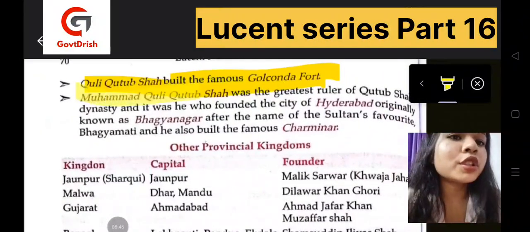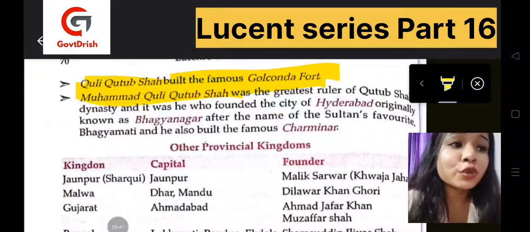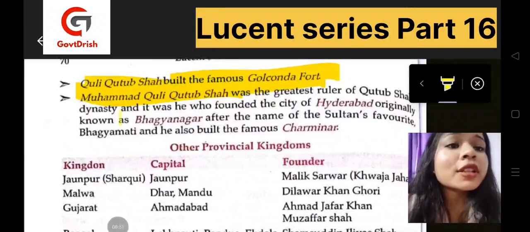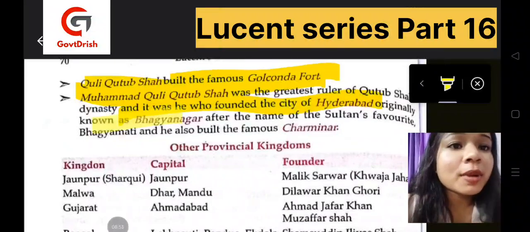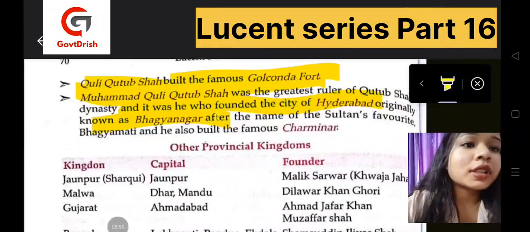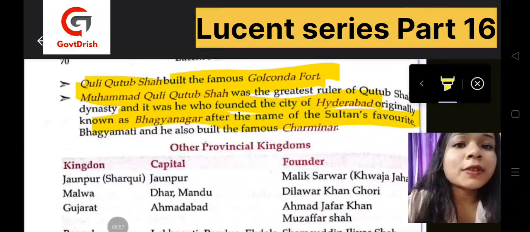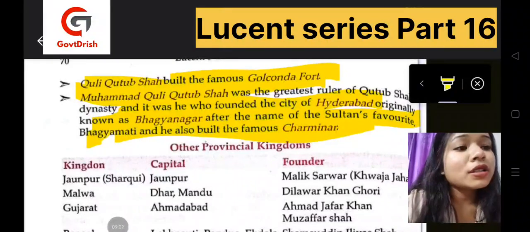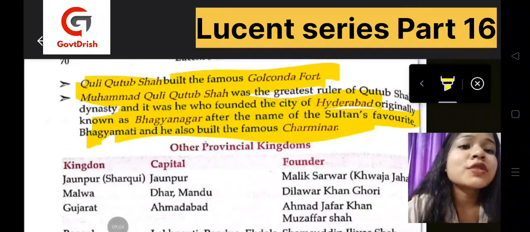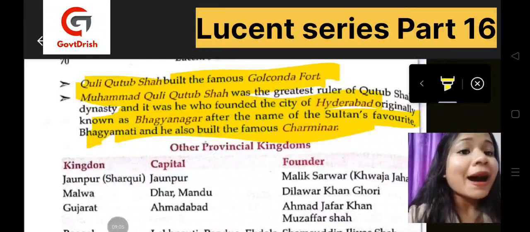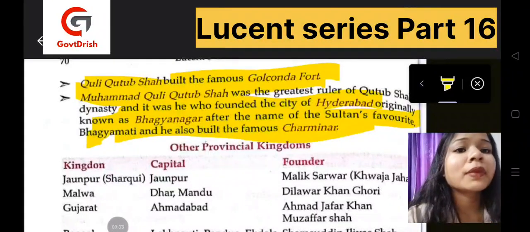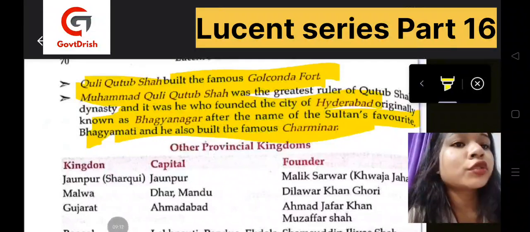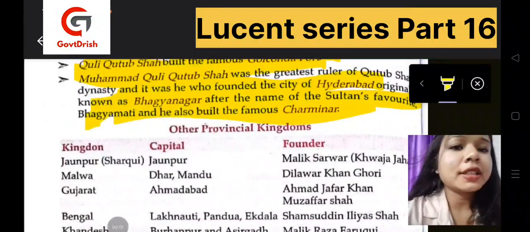Then we have Muhammad Quli Qutub Shah, one of the greatest rulers of the Qutub Shah dynasty, who founded the city of Hyderabad, originally known as Bhagyanagar, named after the Sultan's favorite Bhagyamati. He also built the famous Charminar. So earlier, Hyderabad was known as Bhagyanagar, and this was the famous Charminar that he built.